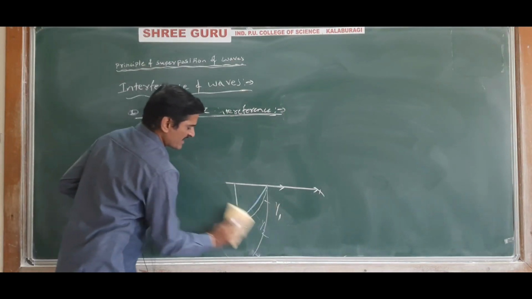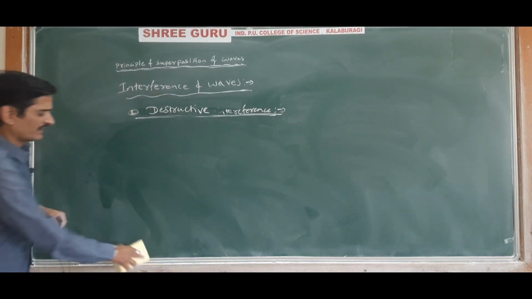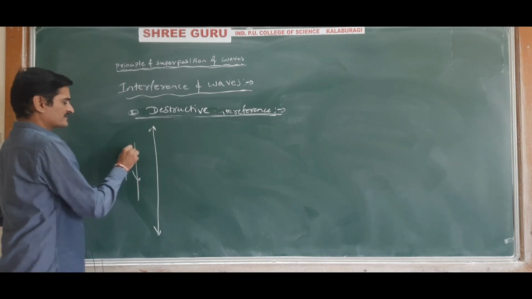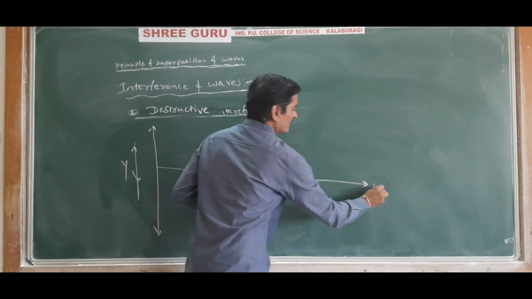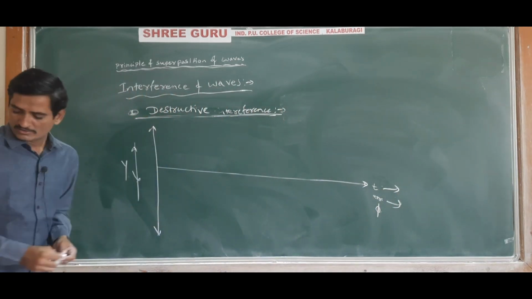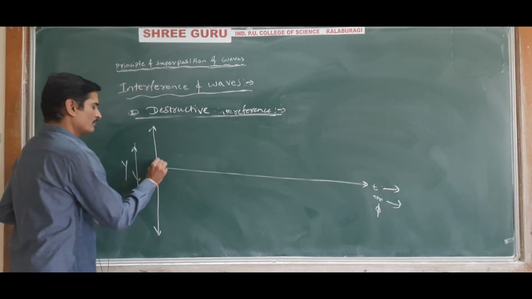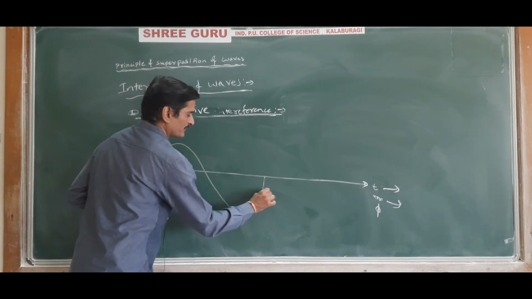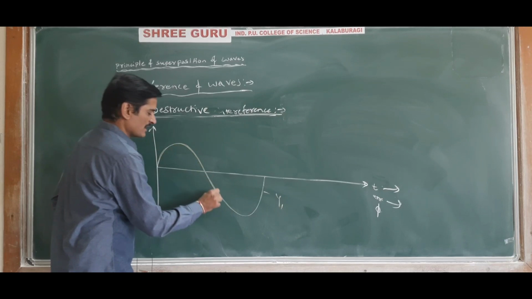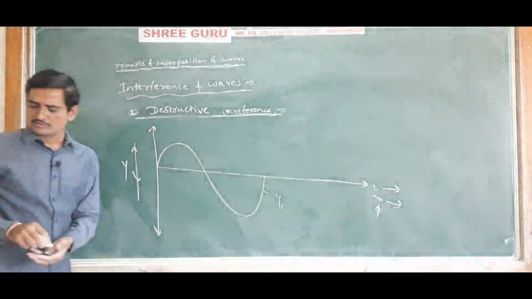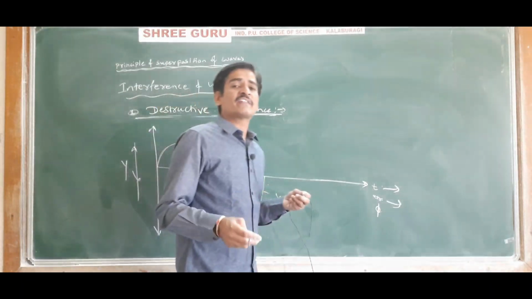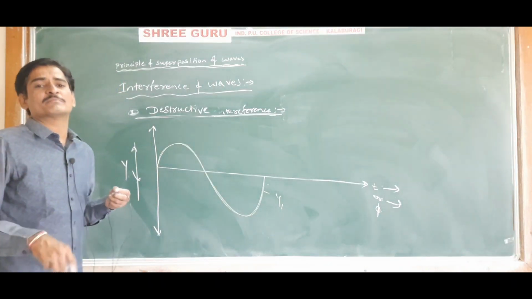So now by the diagram I will explain how this destructive interference takes place. This is a graph. Displacement is taken along the y-axis and the time or phase is taken along the x-axis. Okay. So now this is the first wave, y1. Y1 is the displacement of the medium due to the first wave. Now the second wave and the first wave have to overlap each other such that the resultant displacement must be minimum.